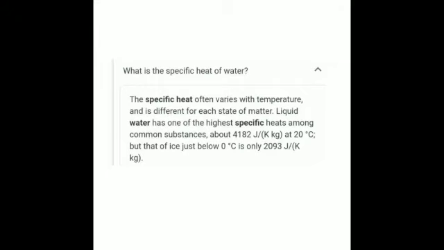That is why it is used as an excellent cooling agent, because of its high specific heat, and it is used as coolant in car engines, nuclear reactors and machines. It absorbs heat and prevents overheating.